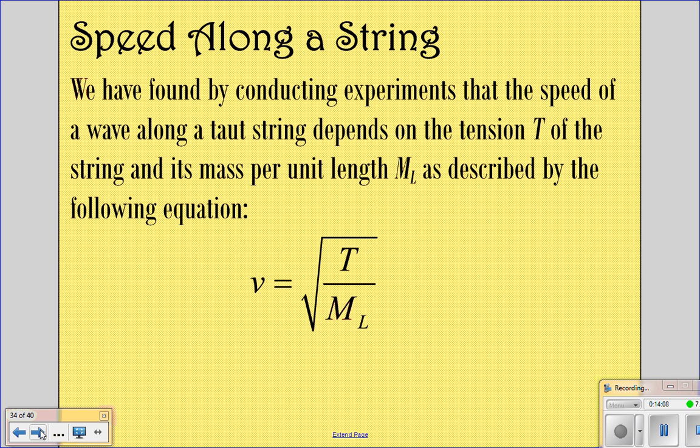We have found by conducting experiments that the speed of a wave along a taut string depends on the tension, T, of the string, and its mass per unit length, m sub L, as described by this equation. So the velocity is going to depend on the square root of the tension over the mass per unit length.